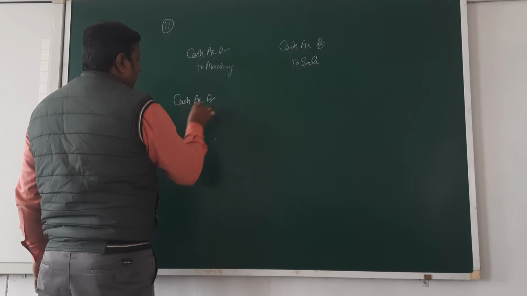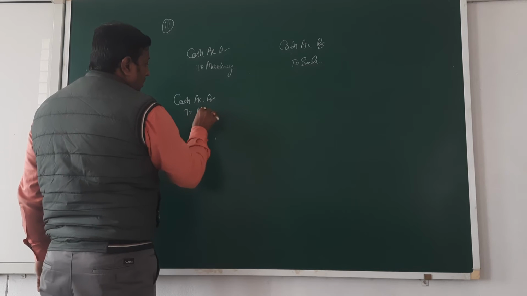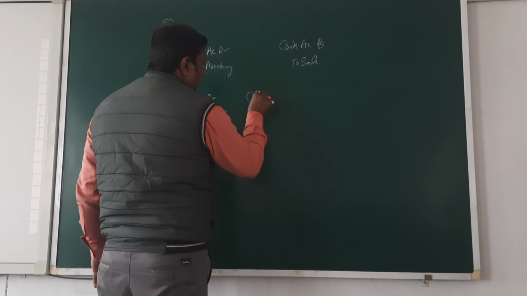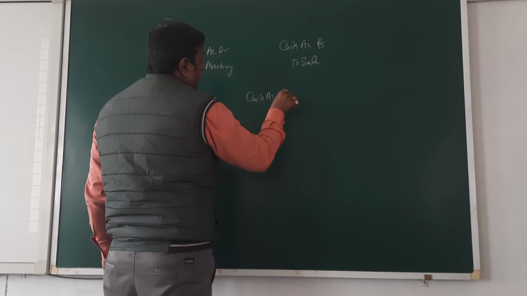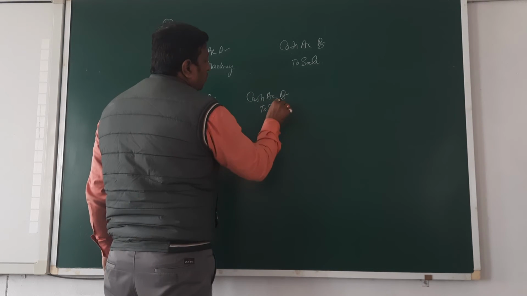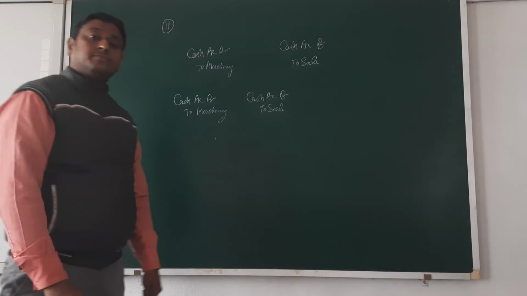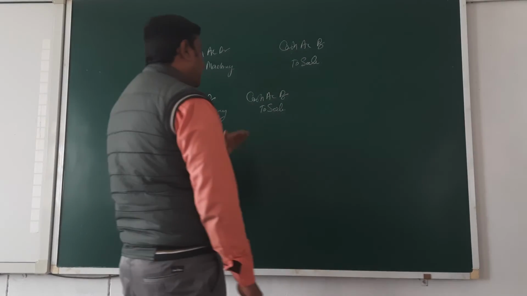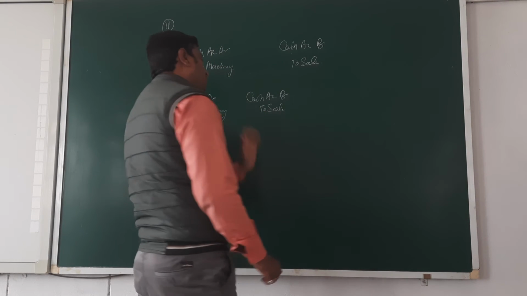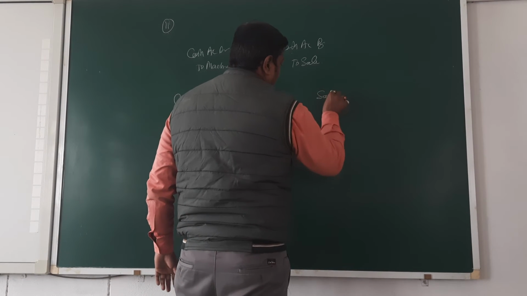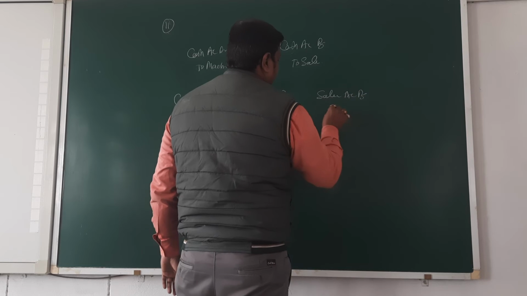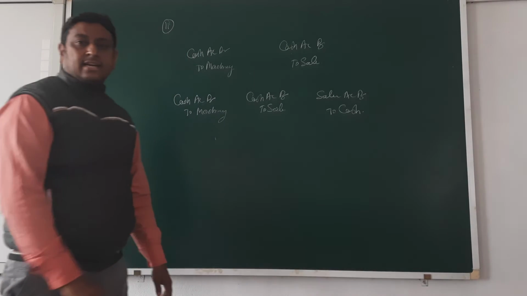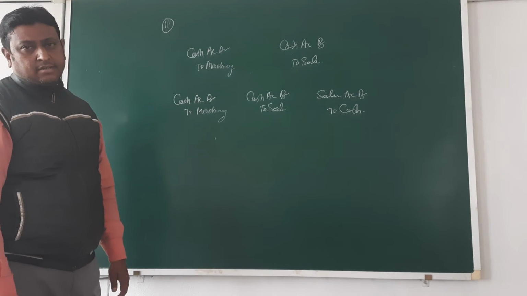Cash account debit to machine. Then the wrong entry, cash account debit to sales. Then again the opposite of the wrong entry, sales account debit to cash.